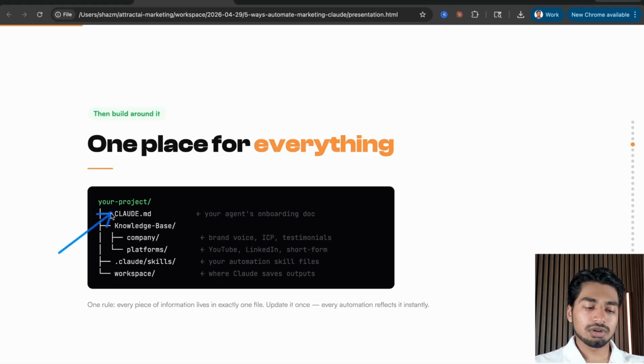First, you have your Claude MD. Your Claude MD is the brain. It's sort of what I just showed you. You need to give Claude an about page of who you are, right? That sort of goes hand in hand with your knowledge base as well. So you have your Claude MD. This is your agent's onboarding document. Then you have your knowledge base. Your knowledge base is everything about your company, your social media, your ICP, your results, like every single thing about your business, your goals, everything. Put it right there for Claude.